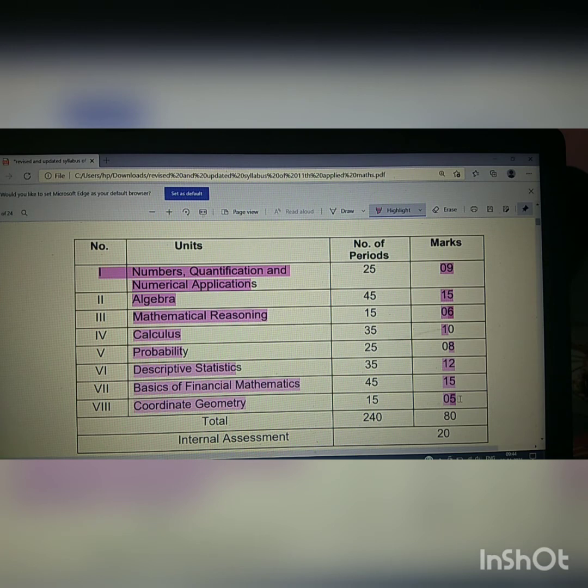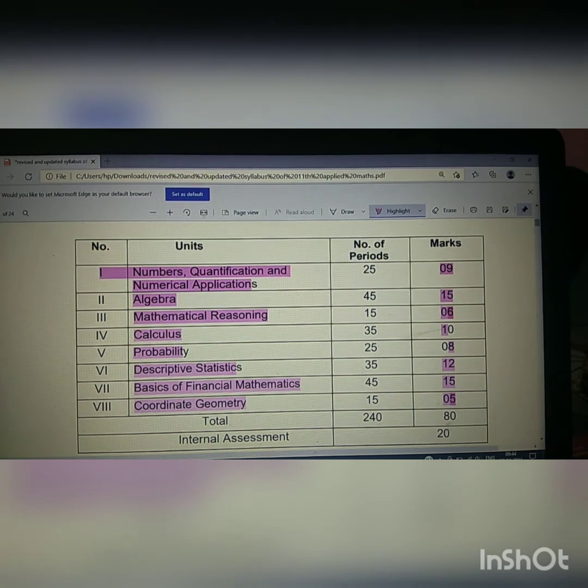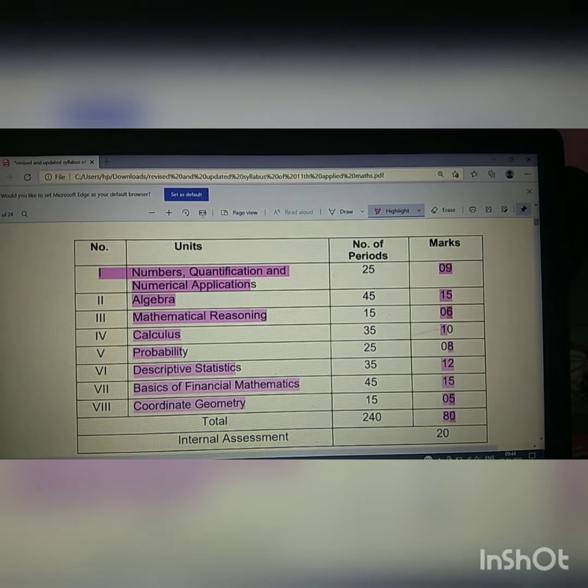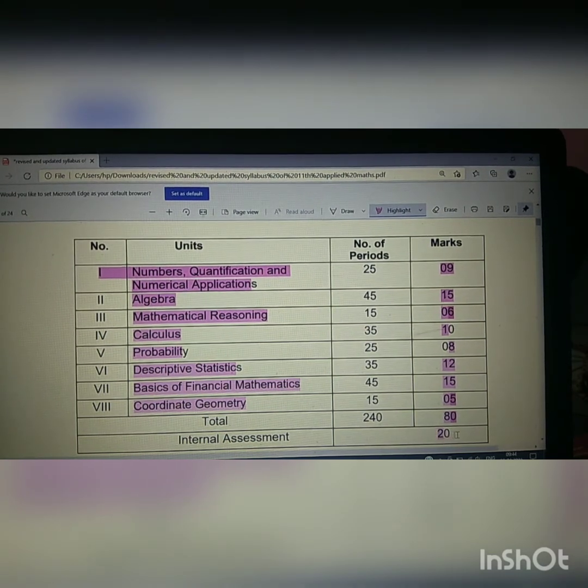The total marks would be 80, and the internal assessment that rests in the hands of the school and teachers is of 20 marks. Okay students, so this is the total crux of the syllabus of applied mathematics, which we have to study in class 11th. In the next video I will discuss each unit in descriptive form.